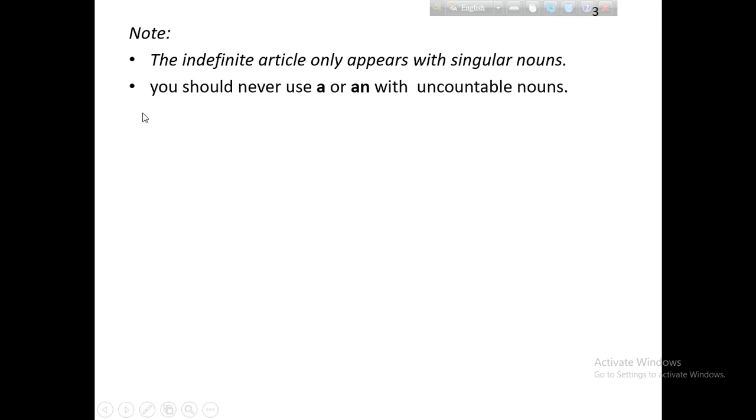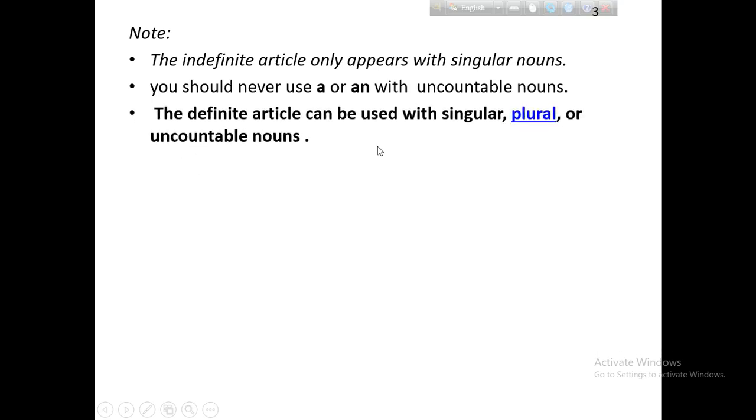You should never use a or an with uncountable nouns. With uncountable nouns, you should not use the indefinite article. What is an uncountable noun? An uncountable noun is one that cannot be counted 1, 2, 3, 4, 5. Before this noun, we cannot use a or an.